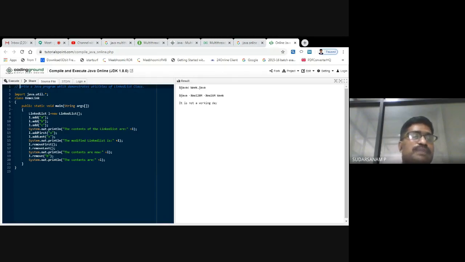Now let us see here. You have to import this package. All the linked list concepts are available in utilities. Import java.util.*; Next is class DemoLink, then public static void main(String[] args). This is the normal structure and syntax. Next I'm creating the linked list. One object L is equal to new LinkedList. So L is nothing but the linked list. You can name it whatever you want, either A or B. Because L is the linked list, I have taken the variable called L.